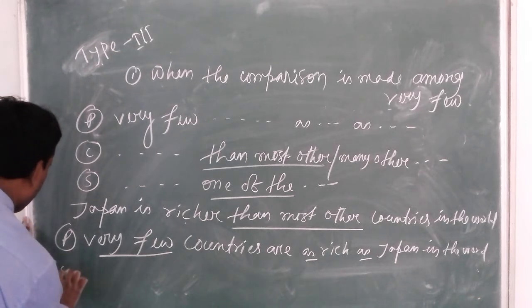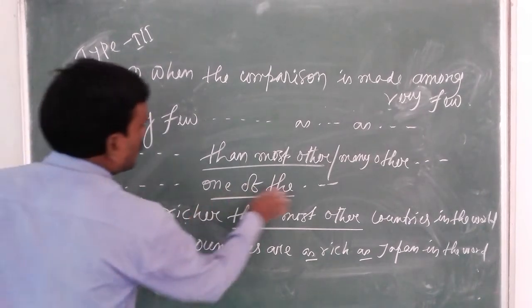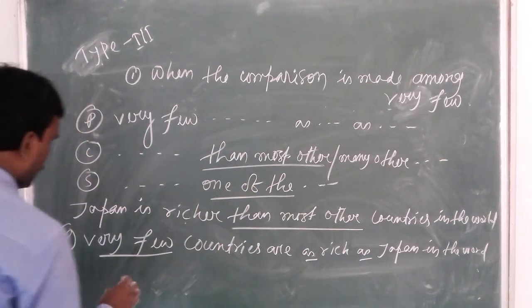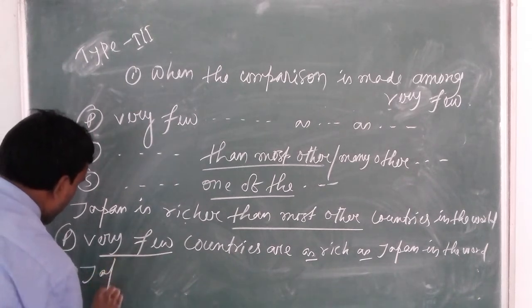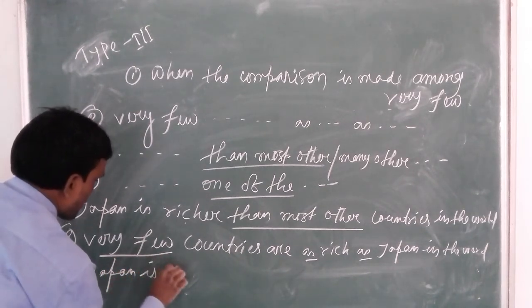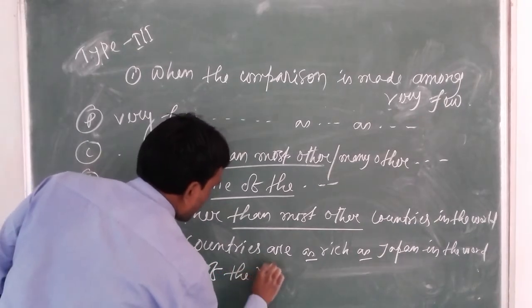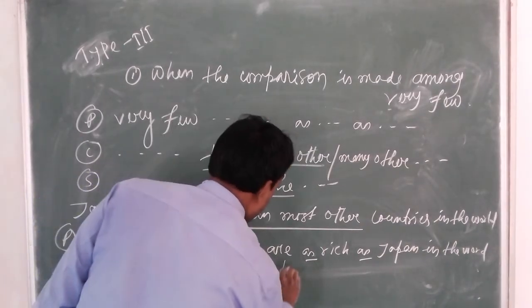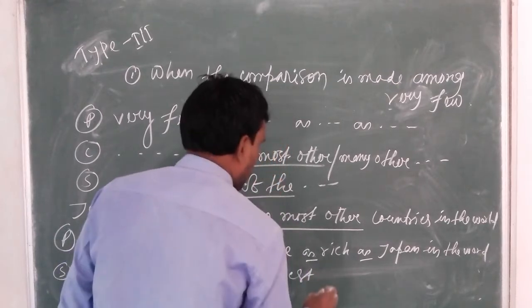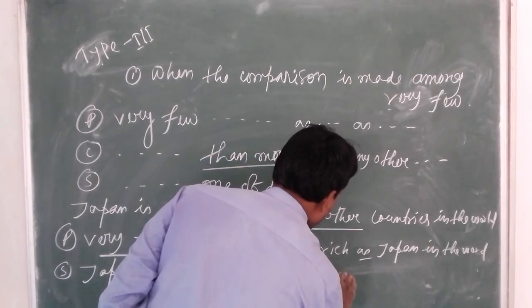In superlative, one of the. Japan is one of the richest countries in the world.